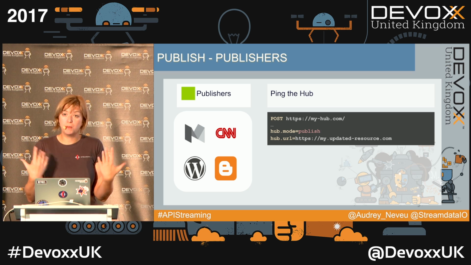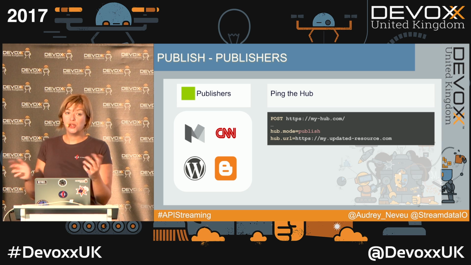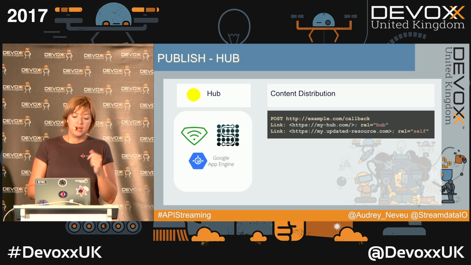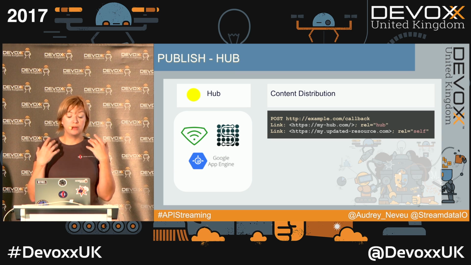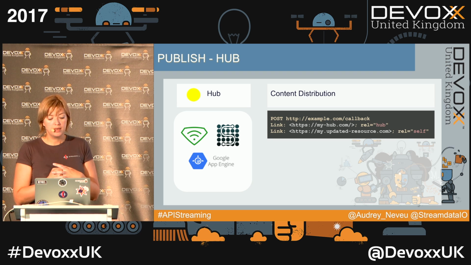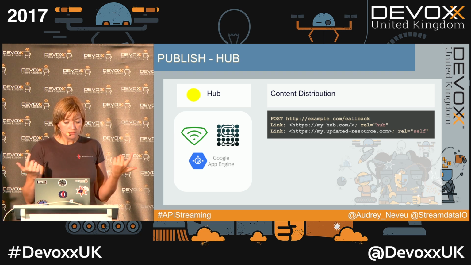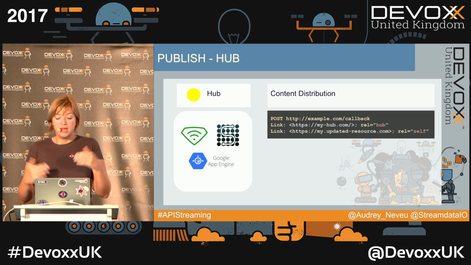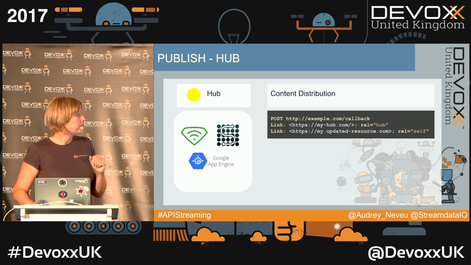And then comes a very important part, when we want to publish. So first, the publisher is going to ping the hub, saying, okay, I'm now in mode publish. That's the URL of my updated resource. And then the hub will proceed to the content distribution. So it will make a POST request to your callback by giving back two links. The link hub, which is, okay, basically him, the hub, and then the link updated resource as self.